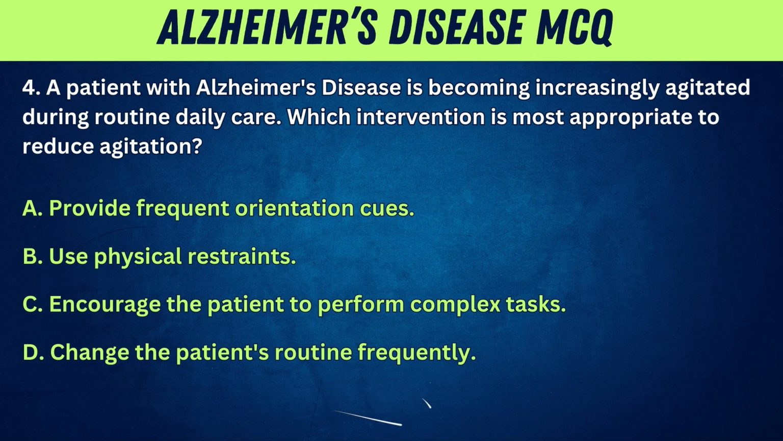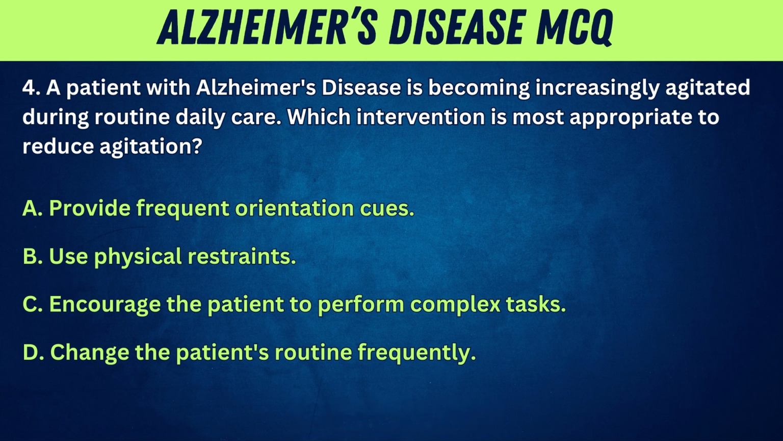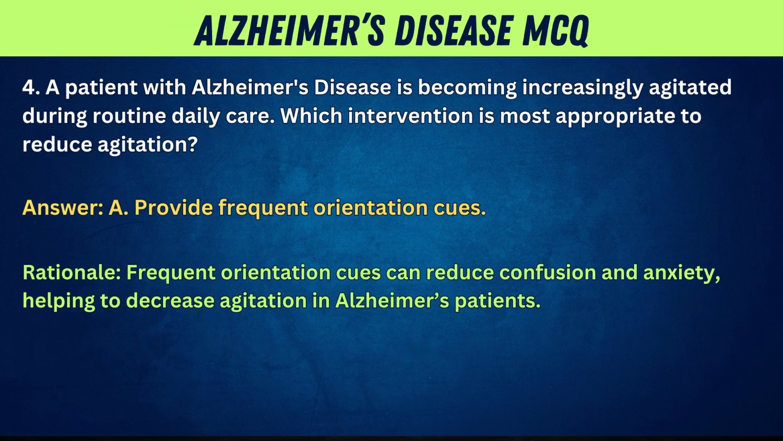4. A patient with Alzheimer's disease is becoming increasingly agitated during routine daily care. Which intervention is most appropriate to reduce agitation? A. Provide frequent orientation cues. B. Use physical restraints. C. Encourage the patient to perform complex tasks. D. Change the patient's routine frequently. Answer: A. Provide frequent orientation cues. Rationale: frequent orientation cues can reduce confusion and anxiety, helping to decrease agitation in Alzheimer's patients.